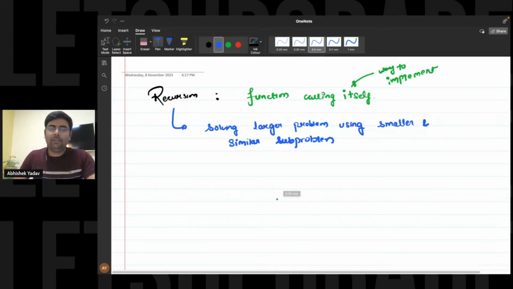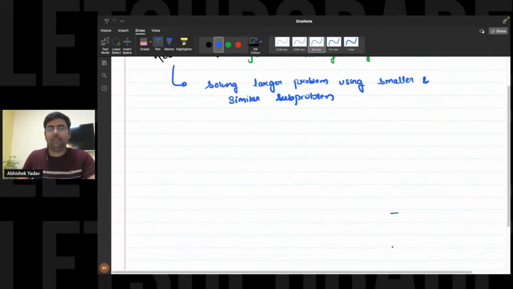So let's take one example so that you get a clearer understanding of the definition. We have a problem statement in front of us: we have to calculate the sum of n natural numbers from 1 to n, right?